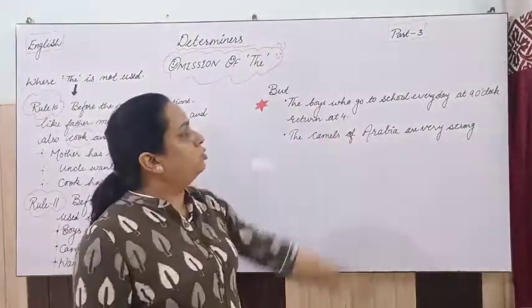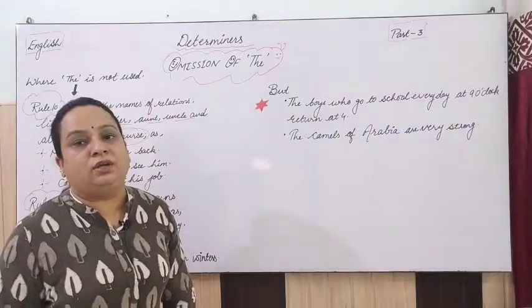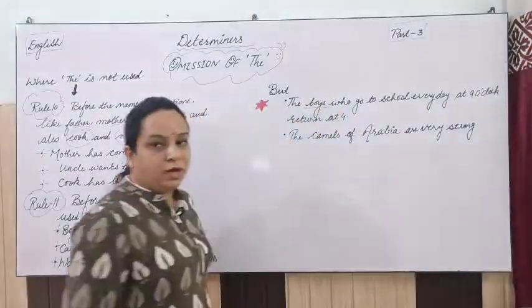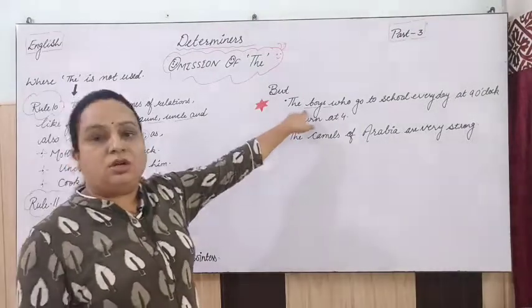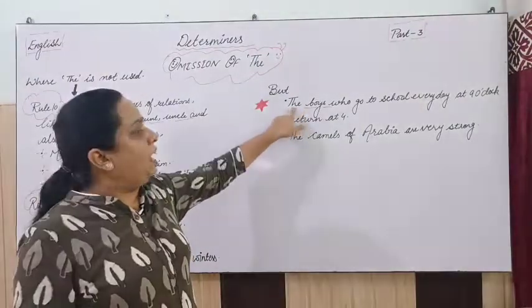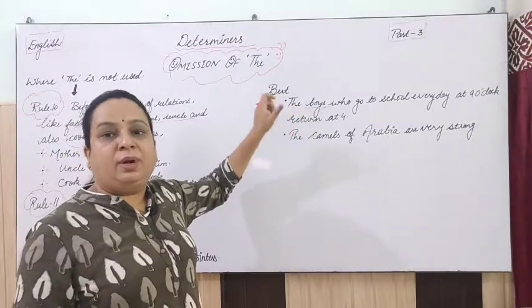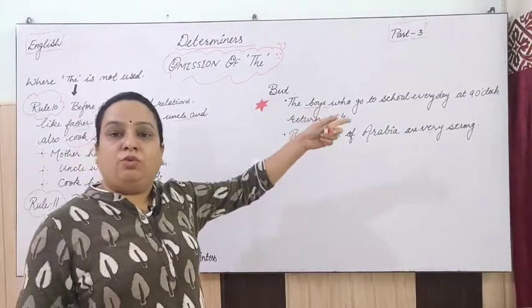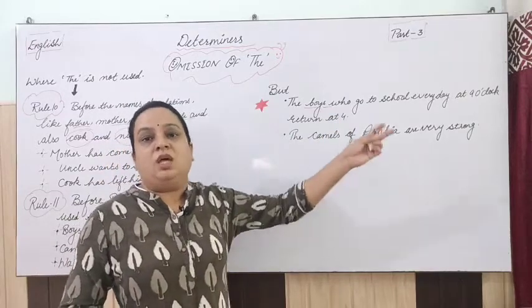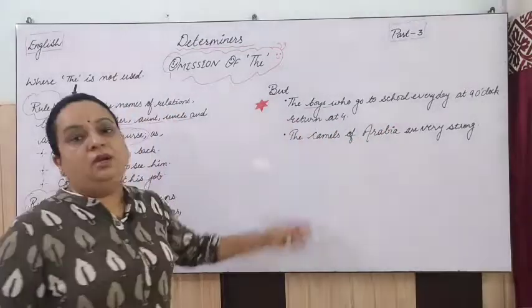"The boys who go to school every day at 9 o'clock return at 4." Here "boys" is a plural noun, right? And that is not denoting the whole class. In general we were speaking, and we have made them particular now. The boys who go to school in the morning, they return at 4, right?